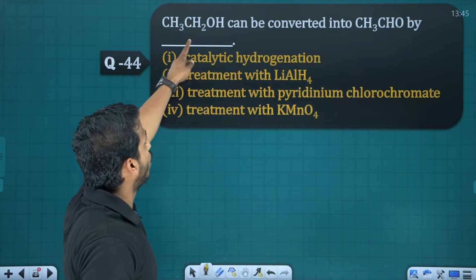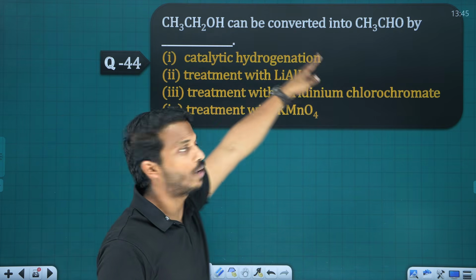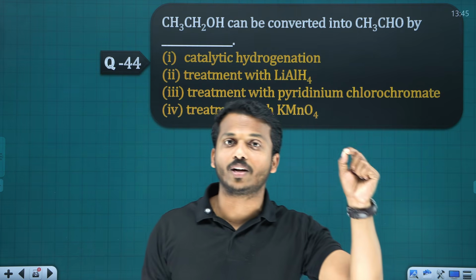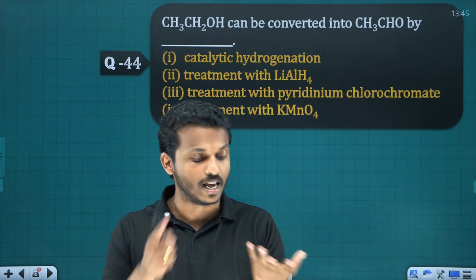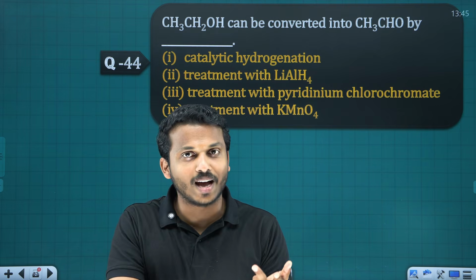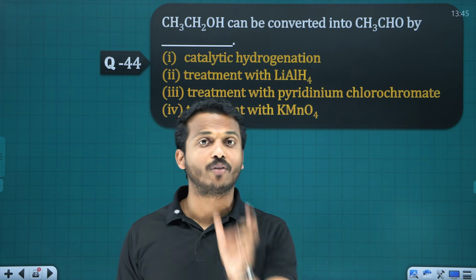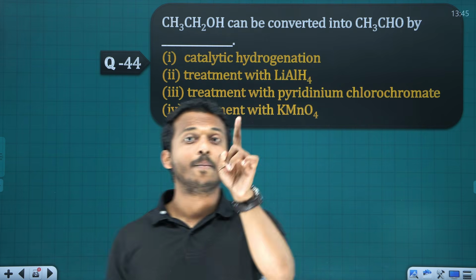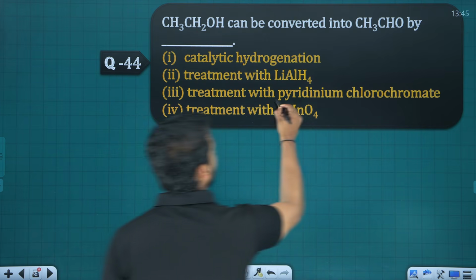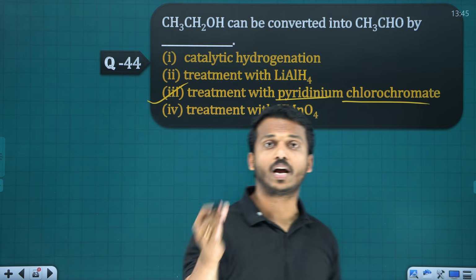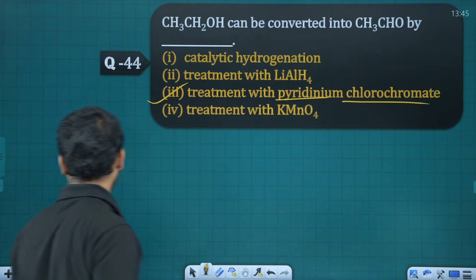Next, a primary alcohol, if you want to convert it into aldehyde, we have many reagents: PCC, anhydrous CrO3, copper at 573 K. Which is the best reagent to convert a primary alcohol to aldehyde? PCC, that is pyridinium chlorochromate.